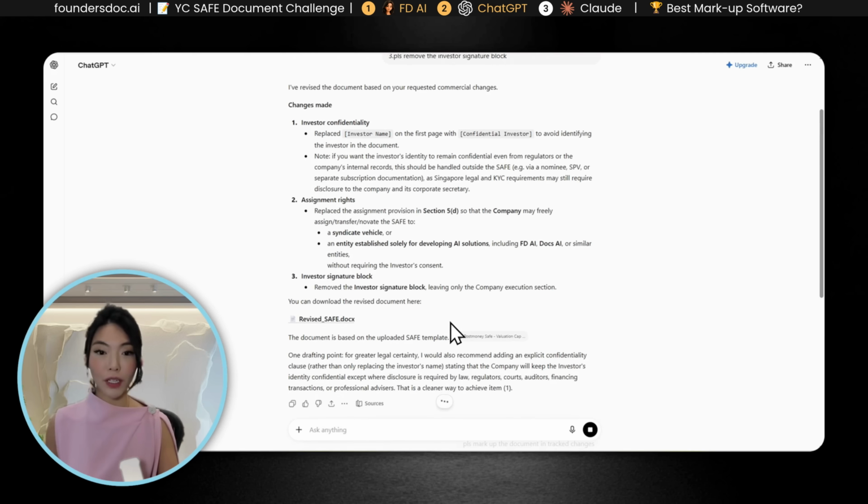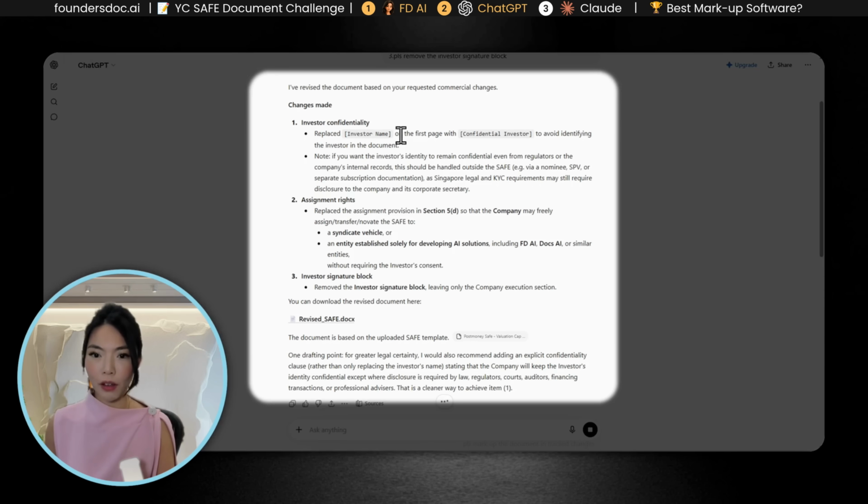Whilst they focus on our next instruction, let's look at what they have sent across. So first, they replaced the investor name on the first page with "confidential investor" to avoid identifying the investor in the document. I'm not sure whether this will be the correct thing. Second, they replaced the assignment provision so that the company can freely assign or transfer the SAFE.